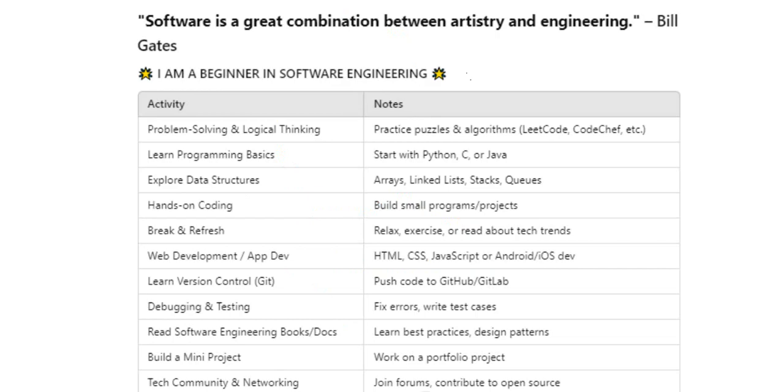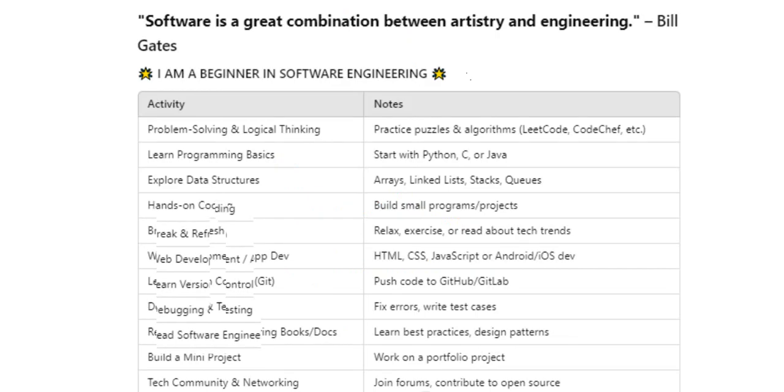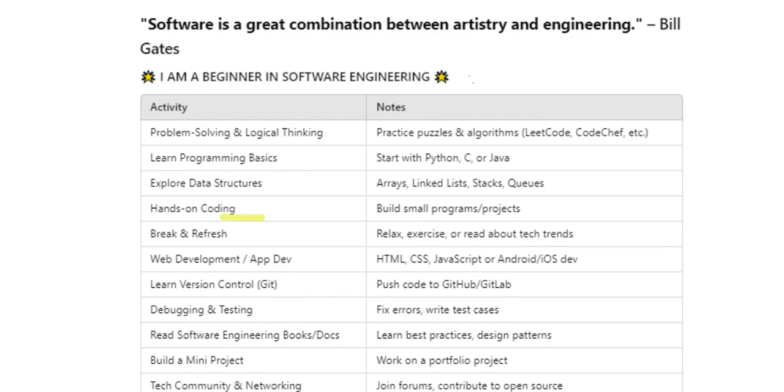And what are the activities we are going to cover now? That is problem solving and logical thinking. Problem solving mainly helps in placement programming. Logical thinking also helps in that. Practice puzzles, algorithms, LeetCode, CodeChef, learning programming basics, explore data structures, hands-on coding, and build small programs like mini projects.